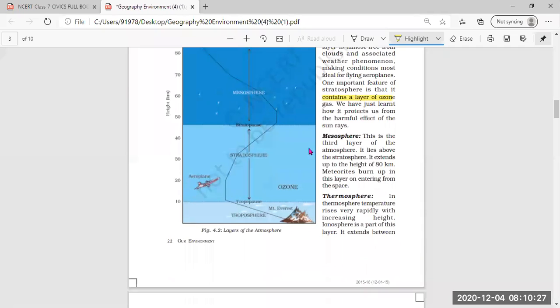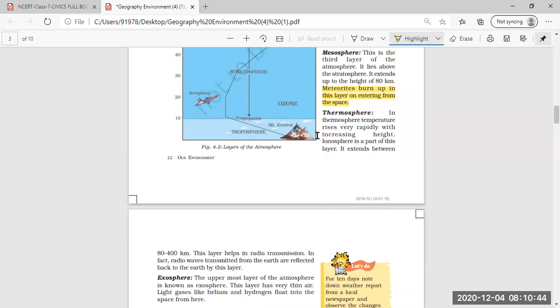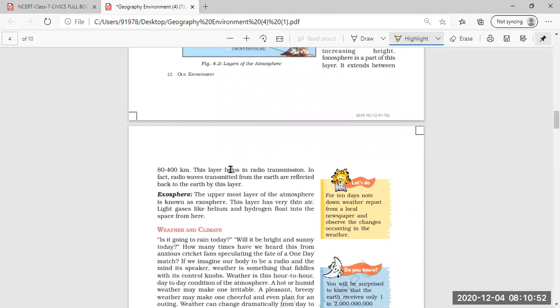Next, the third layer is the mesosphere. We read that the importance of the mesosphere is that meteorites burn up in this layer before entering the space. Next, we saw the thermosphere, the fourth layer. In the thermosphere, the temperature rises very rapidly, and this layer helps in radio transmission also.